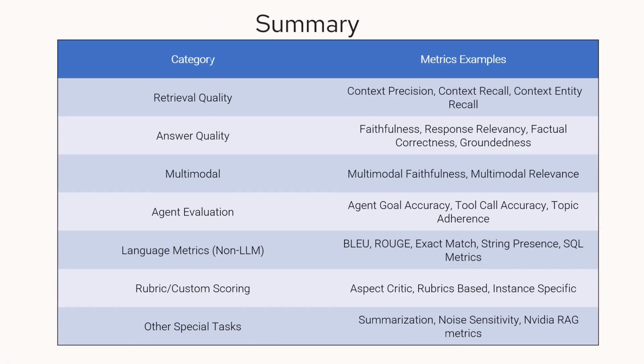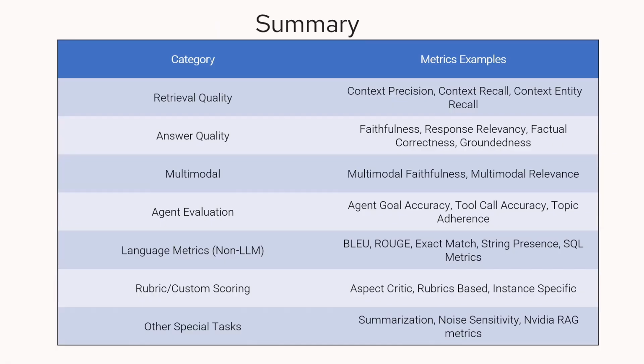Answer quality: we are focusing on the answer now, the final output. Here you will see faithfulness, response relevancy, factual correctness, and groundedness. Multimodal, as the name suggests, is used whenever you use multimodal inputs, such as multimodal faithfulness and multimodal relevance.